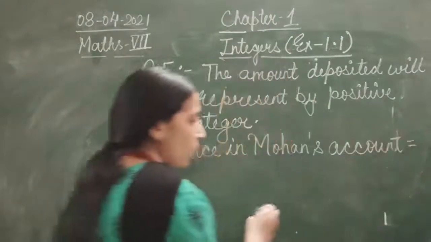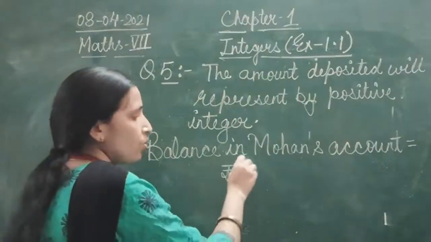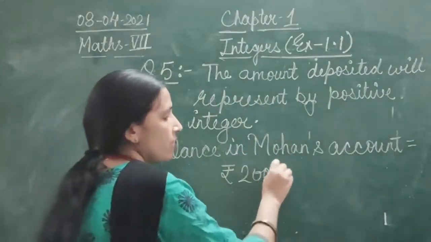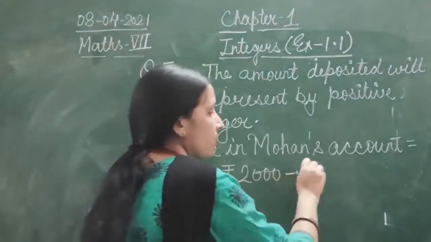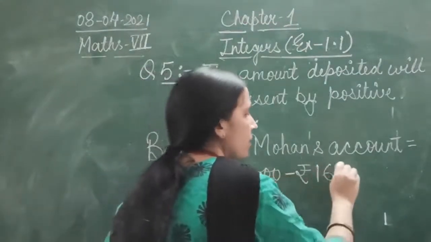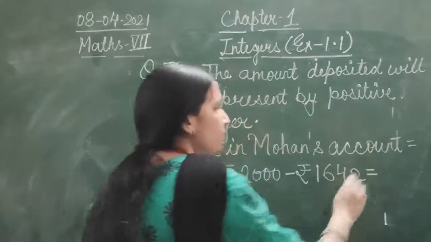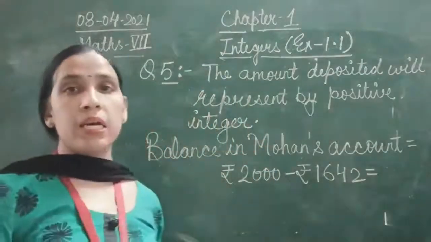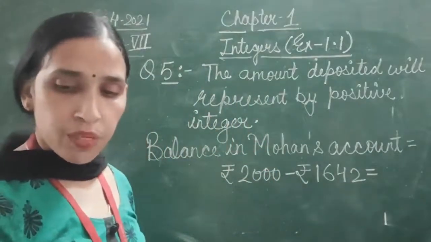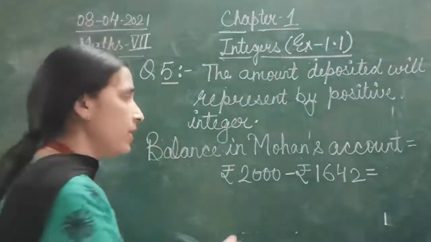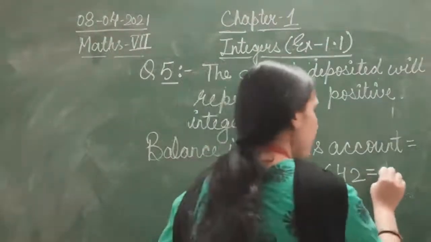From rupees 2000 you will subtract rupees 1642. We'll do the subtraction here and then we will get the answer.